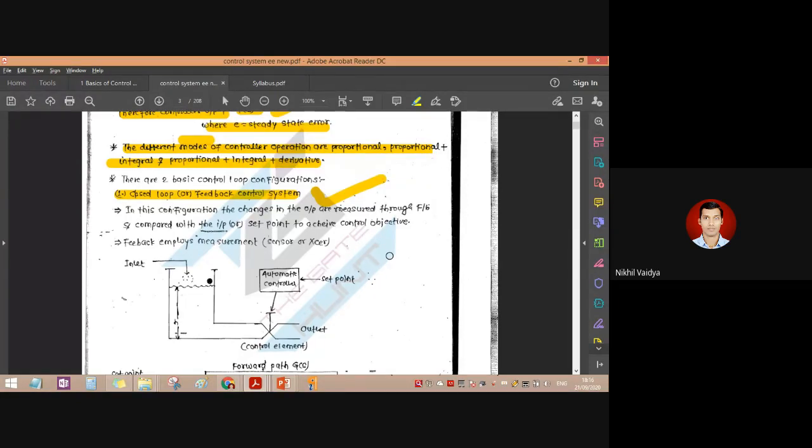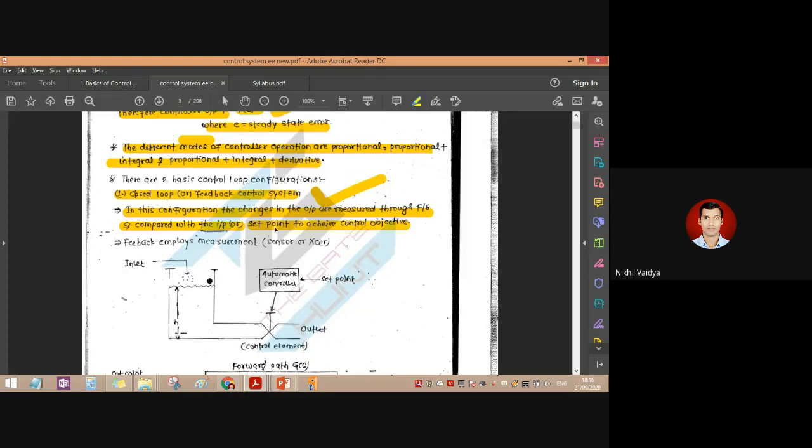With the help of manual interaction it is getting closed, but we want a control system to be self-closed. For that we require its own functioning, just like the example of the AC. So in closed loop configuration, changes in the output are measured through feedback, FB stands for feedback, and compared with the input, the set point, to achieve the control objective.